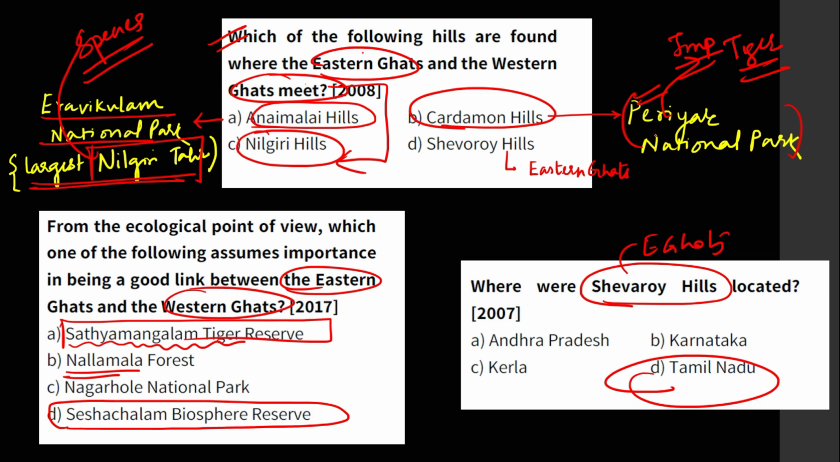Periyar is very, very important. River Periyar is very important in geography. You must be knowing this if you have read NCERTs and solved the last 10 or 20 years of UPSC prelims questions. Then again you see Shervoy Hills. Everything is getting repeated, sir. Everything is getting repeated. Okay.